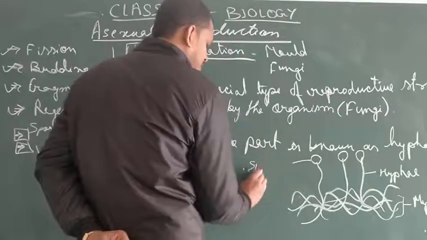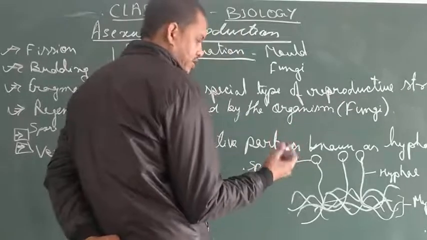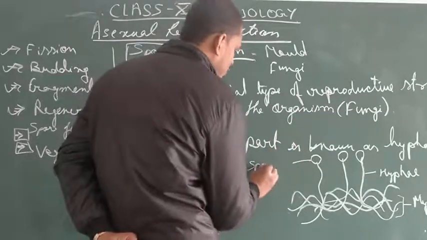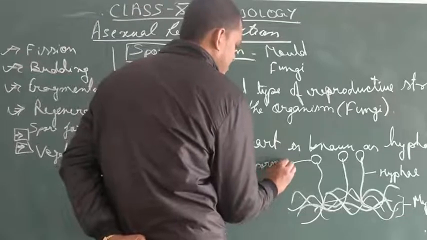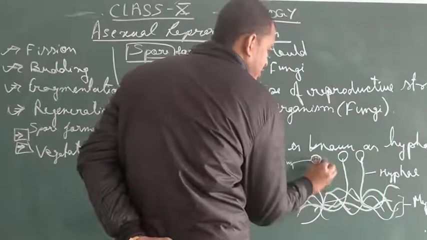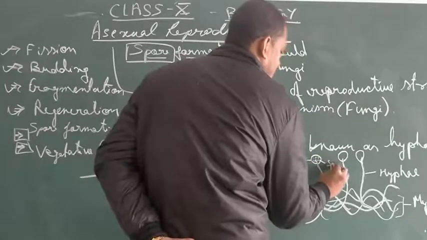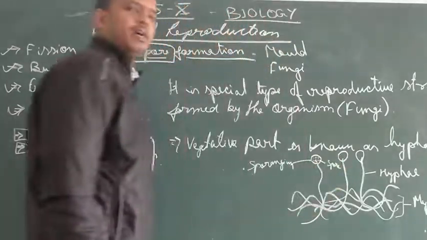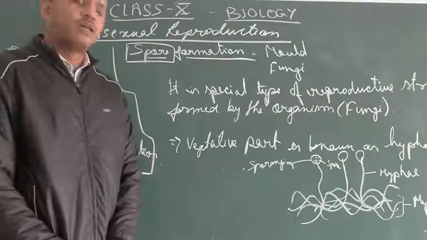This bulb-like, ball-like, sac-like structure is known as sporangium. And inside this sporangium, spores are present.